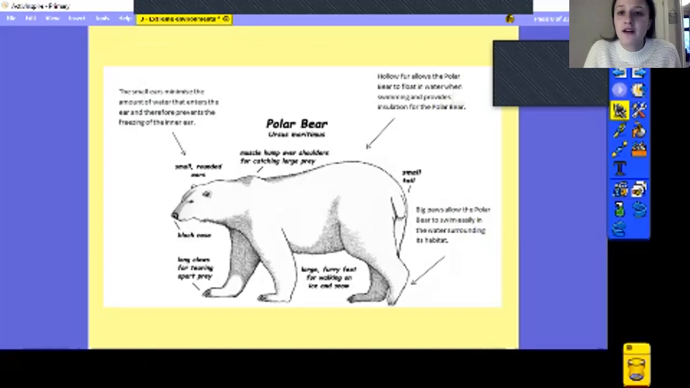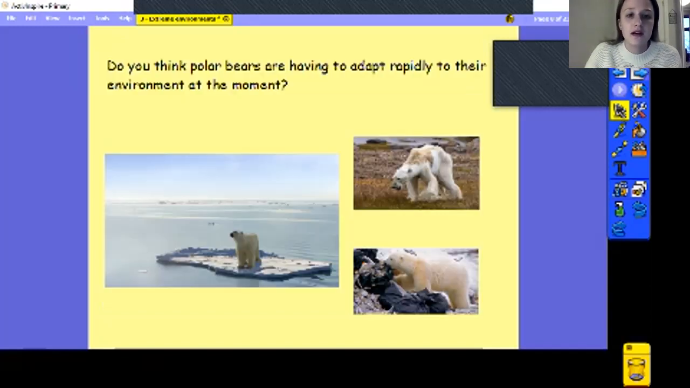And its hollow fur allows a polar bear to float in water when it's swimming. And it also insulates it, so that keeps it really nice and warm as well. So, do you think polar bears are still having to adapt, and quite rapidly, to their environment at the moment?